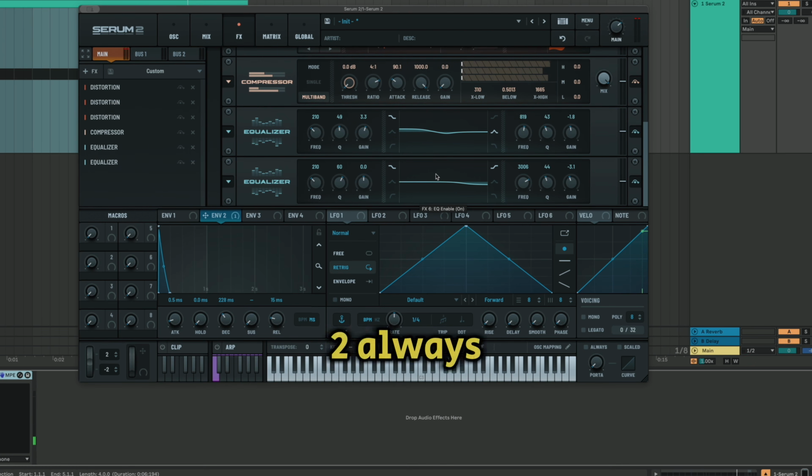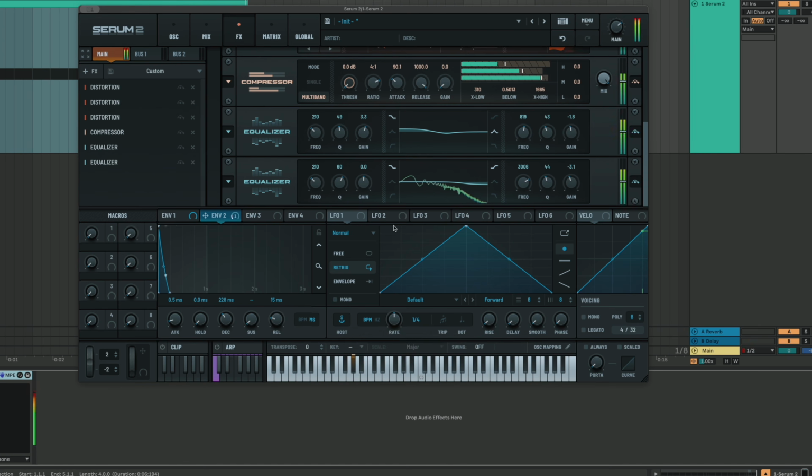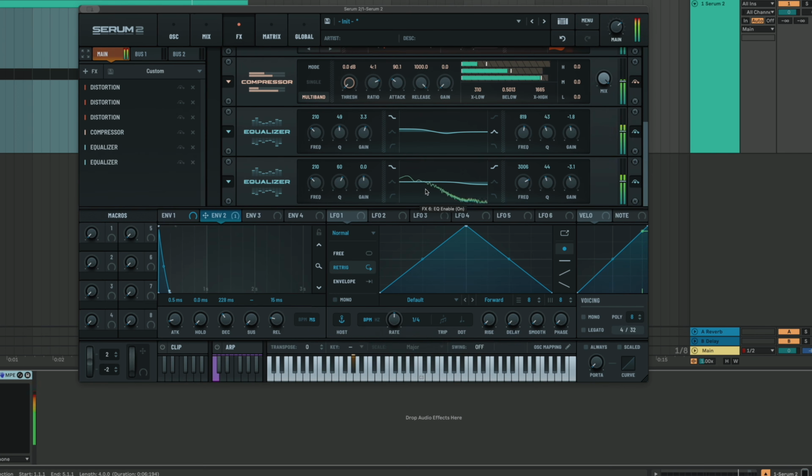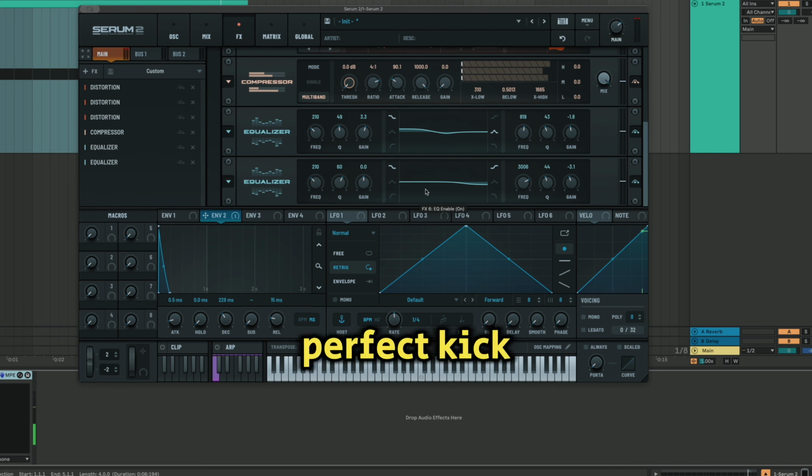Tip number 2, always mind your low end, because this is the most important frequency region in any track. To preview how your sound looks in Serum, you can just tap on the EQ visualizer and then you will see a frequency spectrum. This is how your kick looks, and it should have more low end than anything else, so let's take a look. This is how the perfect kick should look.